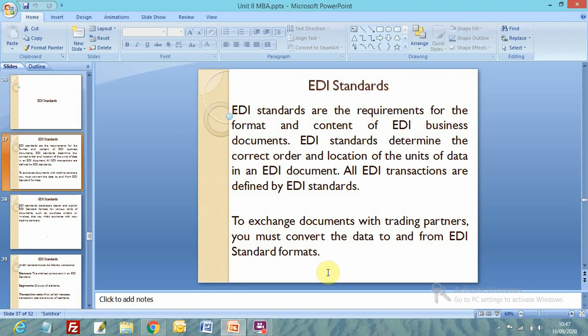If we are receiving the data, we have to convert data from EDI formats to document formats that we can read and understand easily. We can take a print of it, right? So this is the introduction to EDI standards.